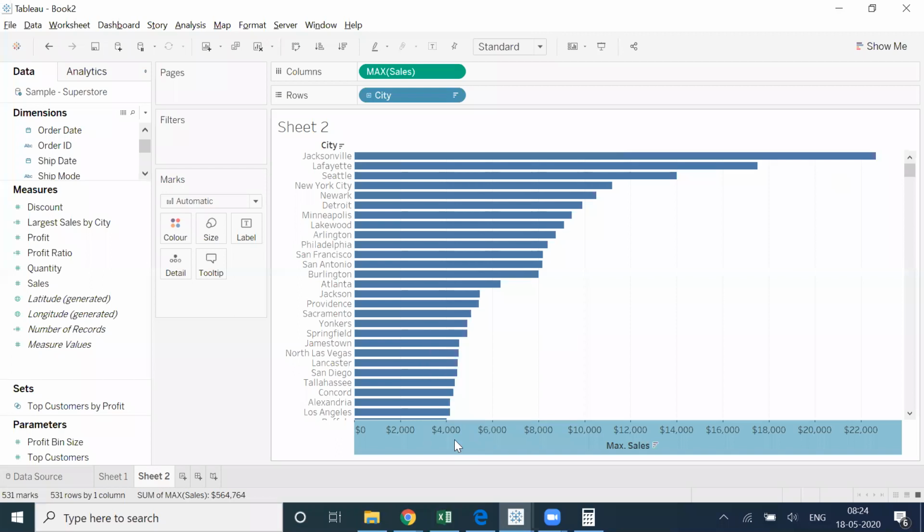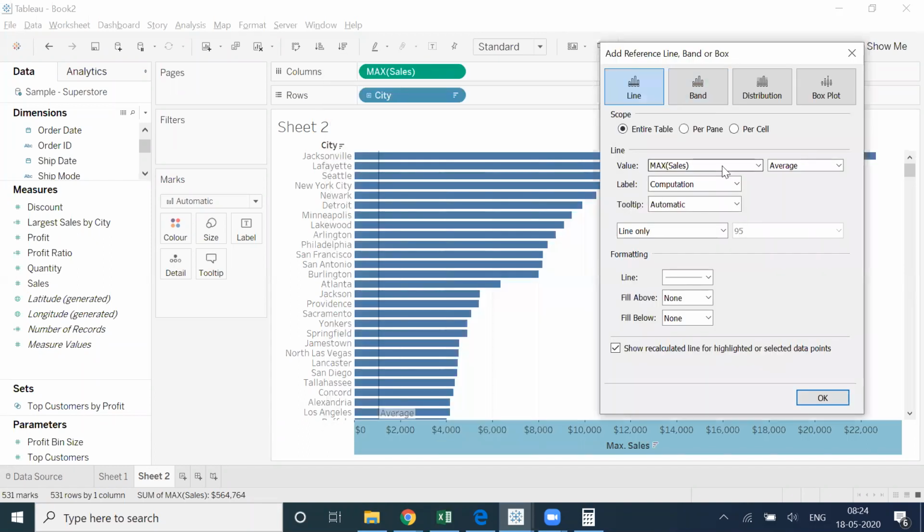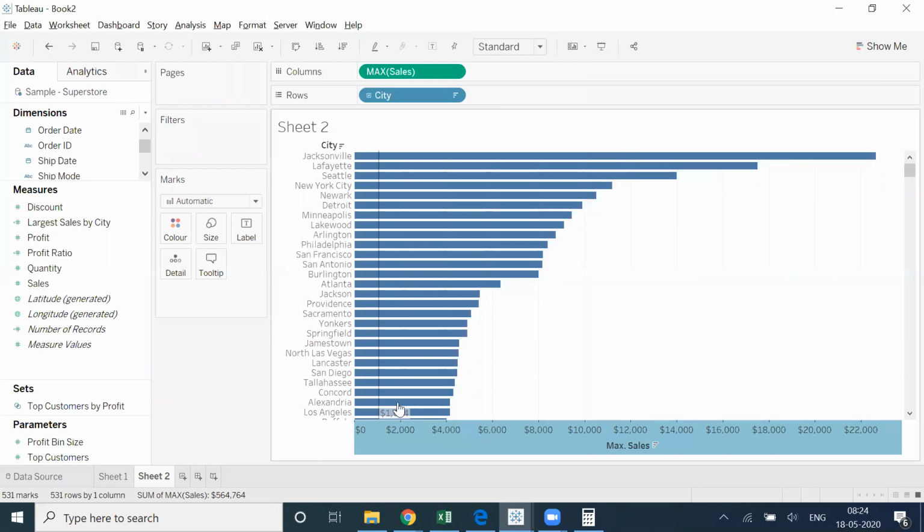After that, if I put a line, max of sales average, entire table, you'll get this average line. Entire table means this entire table. I want to find the average of all, and I'm getting this line. I can put the value, and I'll get the value 1064. So this line which we are getting is nothing but 1064.